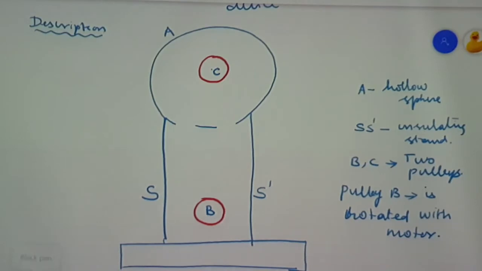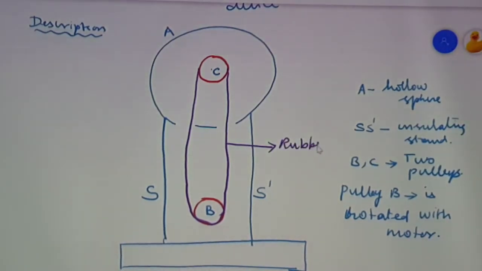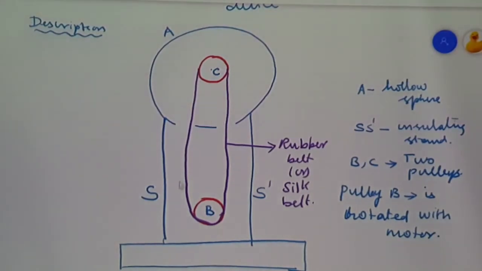Now, the pulley B and the pulley C are joined with the help of an endless rubber belt, or we can say an endless silk belt. Usually we call this an endless silk or endless rubber belt. The reason is that the belt is continuously revolving between the two pulleys B and C.